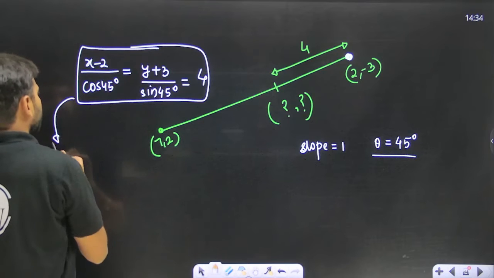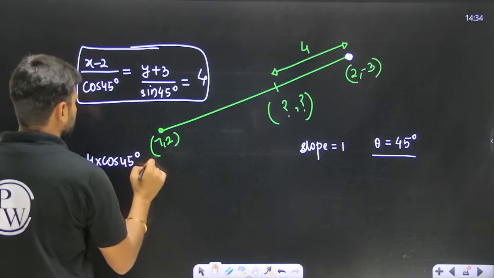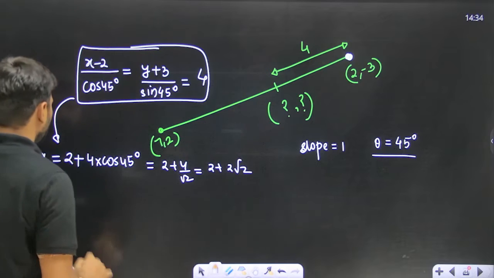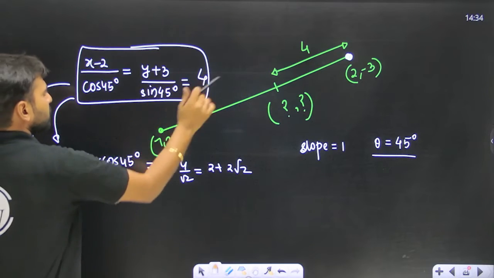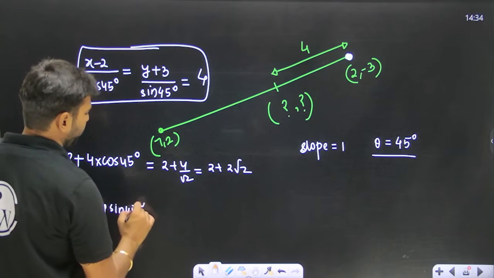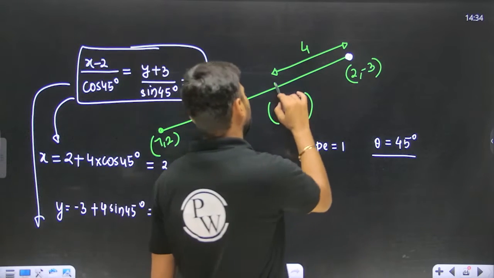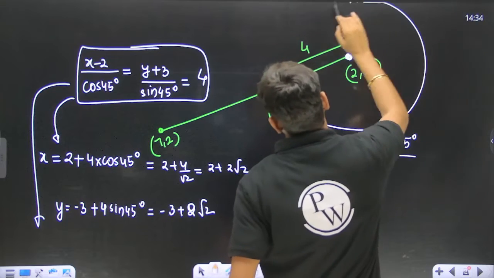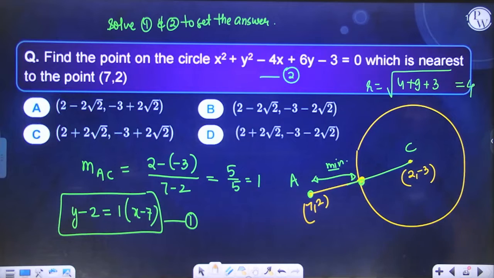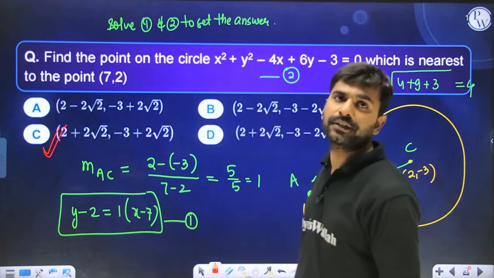So these points can be written as x equals 2 plus 4 into cos 45 degrees, so that is equal to 2 plus 4 by root 2, which is 2 plus 2 root 2. And over here, if you equate this, you can write y equals minus 3 plus 4 sine 45 degrees, so that will be equal to minus 3 plus 2 root 2. So the point having the shortest distance on the circle will be 2 plus root 2 comma minus 3 plus 2 root 2. That means C is going to be the correct answer. So this is method 2 in order to solve the question.